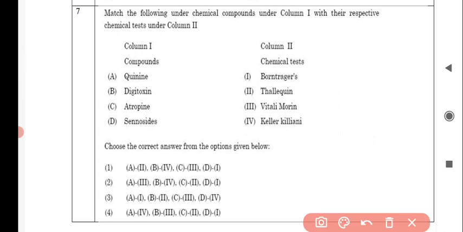Next question is, match the following chemical compounds under column 1 with their respective chemical tests under column 2. So in column number 1, compounds are given. So first compound, that is quinine, it correctly matches with option number 2, that is thalleioquin. For digitoxin, it correctly matches with option number 4, that is Keller-Kiliani. For atropine, it correctly matches with option number 3, that is vitali-morin. And for saponins, it correctly matches with option number 2, Von Trager's test. So option number 1 is correct for this question.